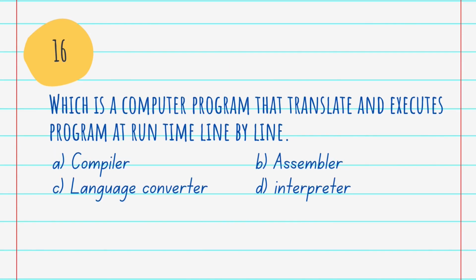Regarding the same, next question is: which is a computer program that translates and executes a program at runtime line by line? A. Compiler. B. Assembler. C. Language converter. And D. Interpreter. And the answer is D. Interpreter. The interpreter transforms the high-level program into an intermediate language and then performs the commands directly, which is done line by line or statement by statement. Okay, that's why our answer is D. Interpreter is a computer program that translates and executes a program at runtime line by line.